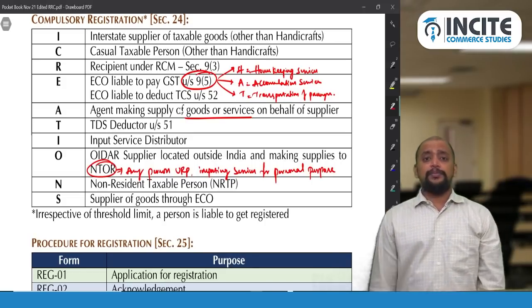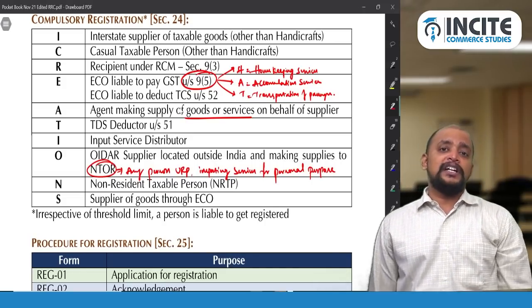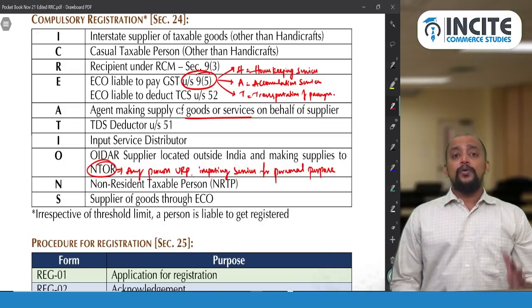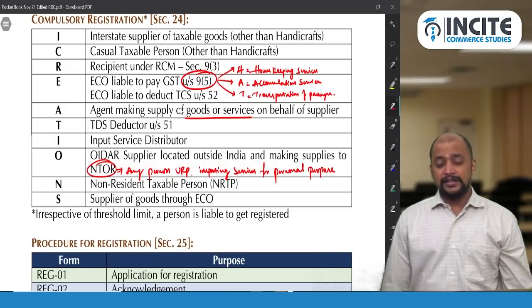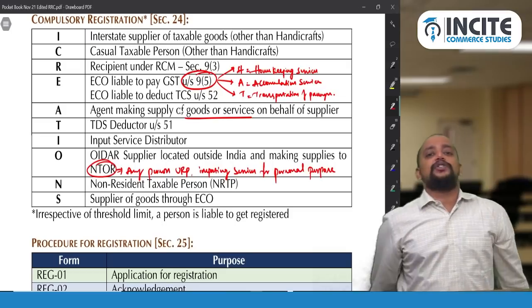Say, for example, you take a Netflix subscription and pay 199 rupees per month. The supplier is an OIDAR service provider. OIDAR refers to online information database access and retrieval services. The supplier is located outside India, and you are located in India.